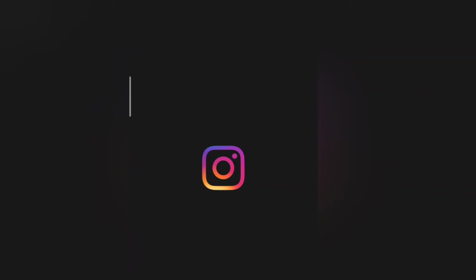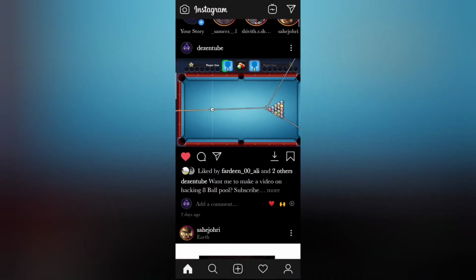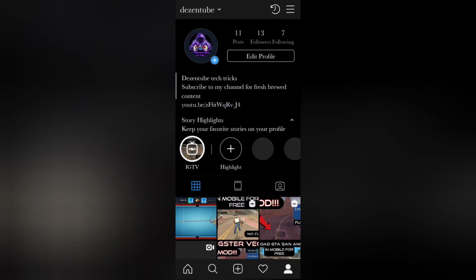So I'll just open and log in to my account. As soon as you enter the app, you can see the features of the app. There's no need to worry, I'll explain every single feature. As I said, there are lots and lots of features, like if you want to view someone's story and you don't want them to know that you viewed their story, obviously, you can enable an option and they won't get to know that you viewed their story.